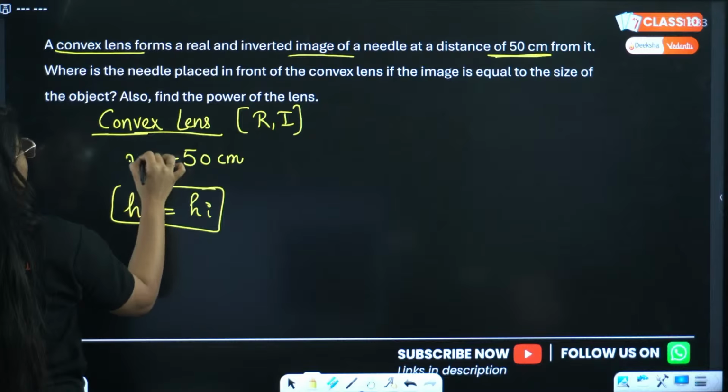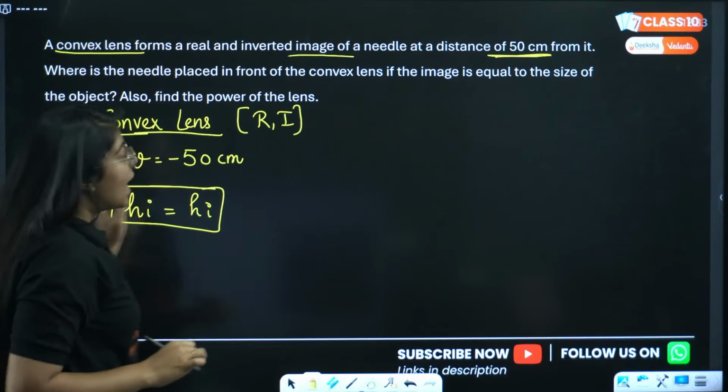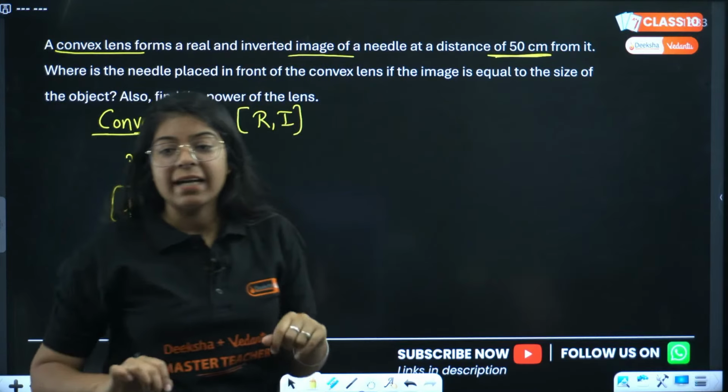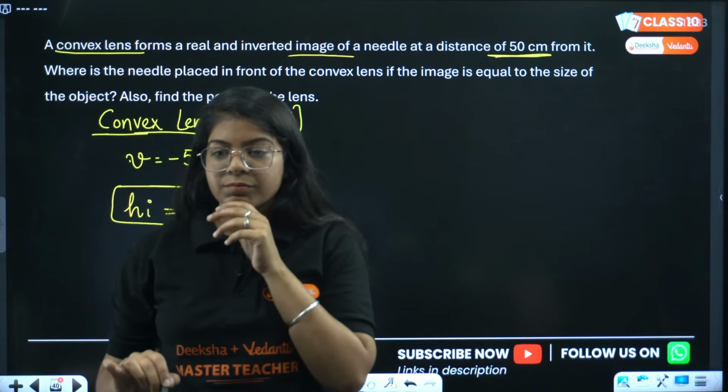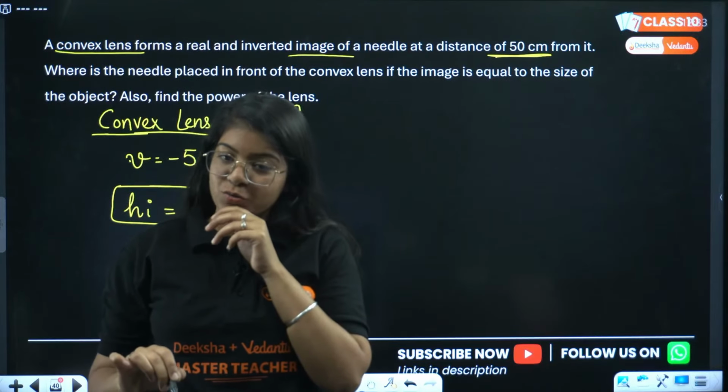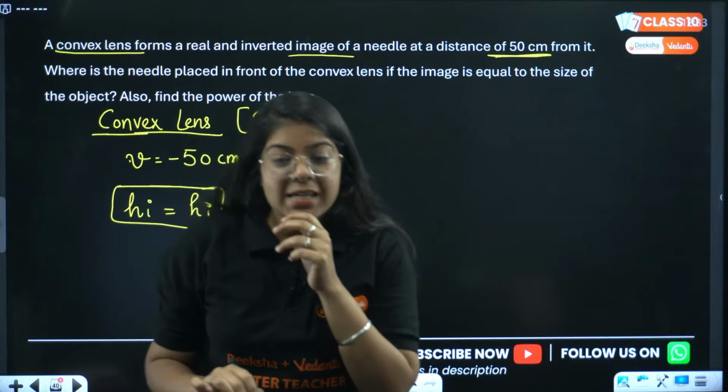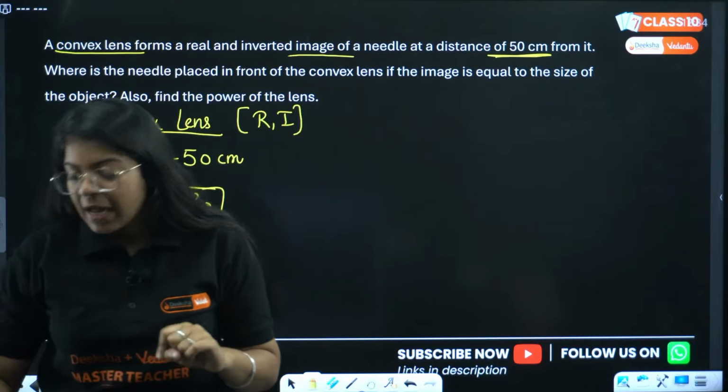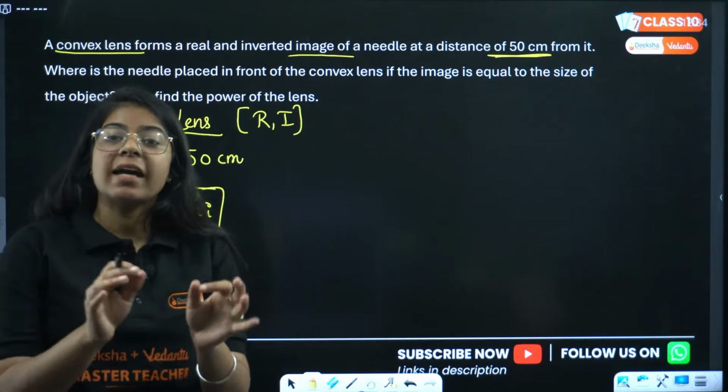Be very careful, don't make mistakes like this. Now, how will I decide the sign of v? The object should be at 2f. Okay, Sharma ji. See, first, how do you have to write? How will I decide the sign of v?